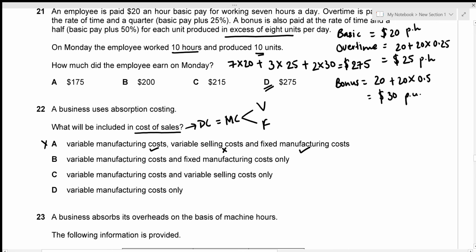Option B, we have variable manufacturing cost, which is true. Fixed manufacturing cost, which is also true. So option B is actually correct, but let's just look at option C and D as well. Variable manufacturing costs are included, that's true. Variable selling costs are not included, so option C is incorrect. Option D, we have variable manufacturing costs only, but there should also be fixed manufacturing cost. So this is incorrect as well. So the correct answer is option B.